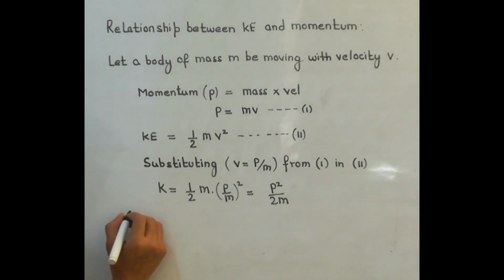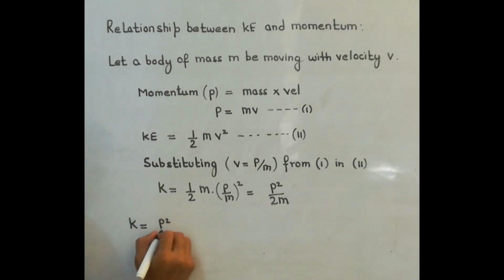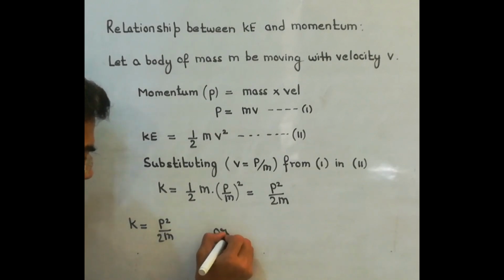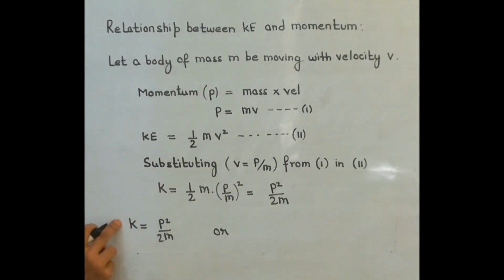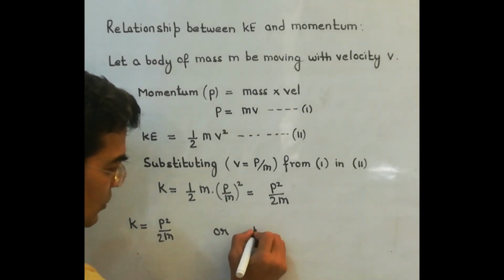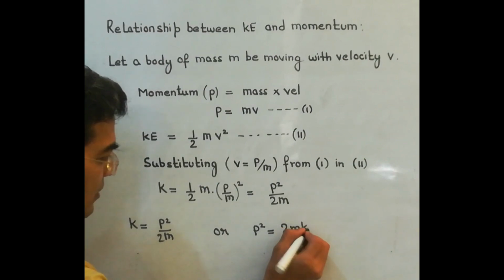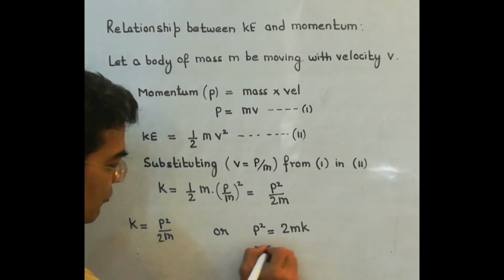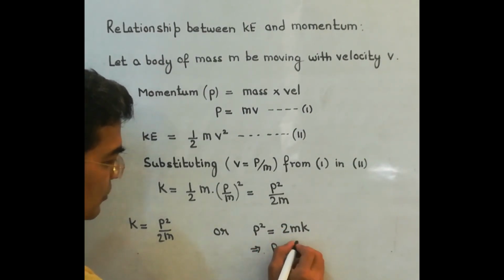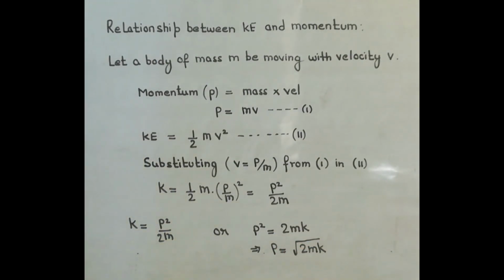So what is the relation? Kinetic energy is equal to P square upon 2m, or if you cross multiply, then you can write 2mK is equal to P square, which gives you P is equal to under root 2mK.